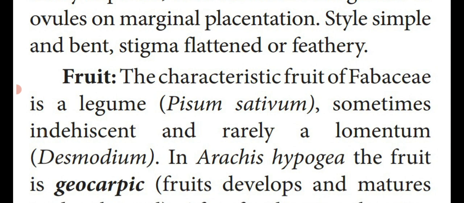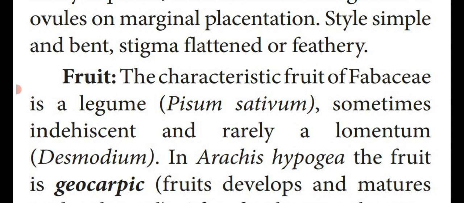In some of the plants, the fruits do not dehisce, they do not burst open. The entire fruit is destroyed and liberates the seeds outside. That is said to be indehiscent. And rarely, the shape looks like a lomentum, like tamarind. If the fruit has the shape of a tamarind pod, it is called a lomentum, as in Desmodium.